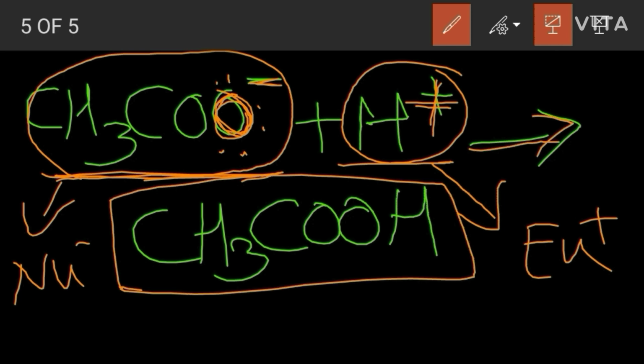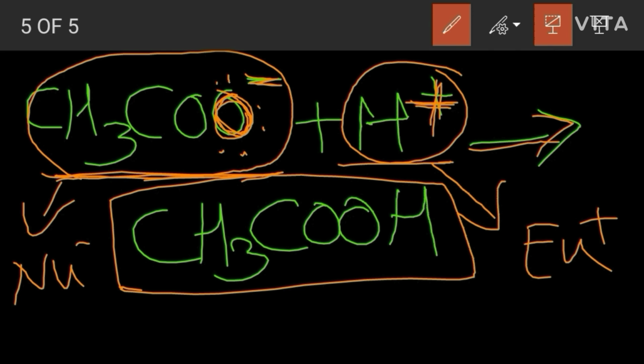A nucleophile is an atom having an electron rich center, and an electrophile is a molecule having an electron deficient center. Now you can understand what an electrophile is and what a nucleophile is.